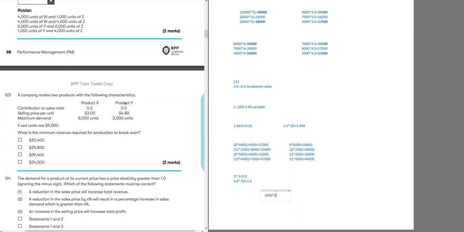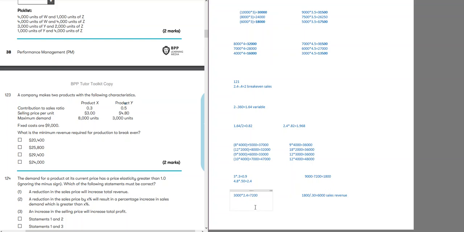3,000 multiplied by 4.80 multiplied by, or I can directly multiply by that 2.40. It will give us 7,200 contribution. If our fixed cost is 9,000 and we have 7,200 contribution already earned from product Y, remaining is 1,800 contribution. So that 1,800 contribution would be made by how much sales revenue? Dividing by the contribution to sales ratio, it is 6,000 sales revenue.